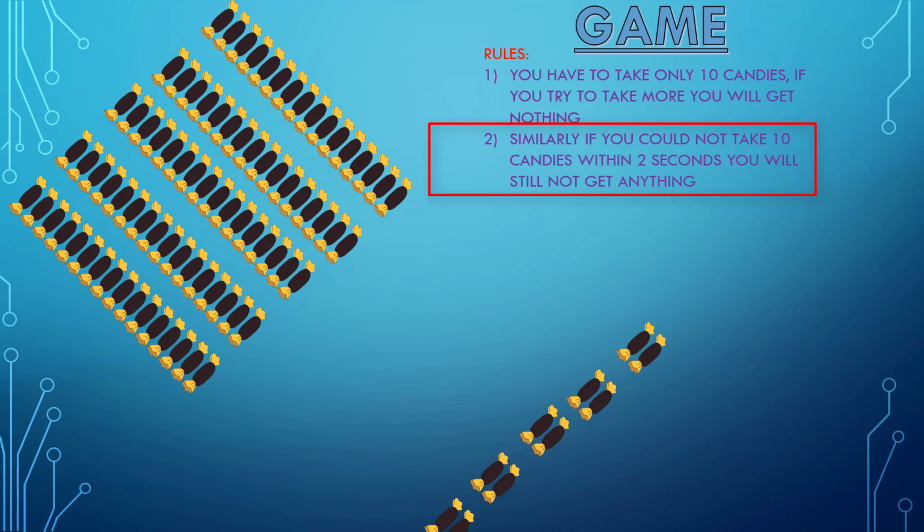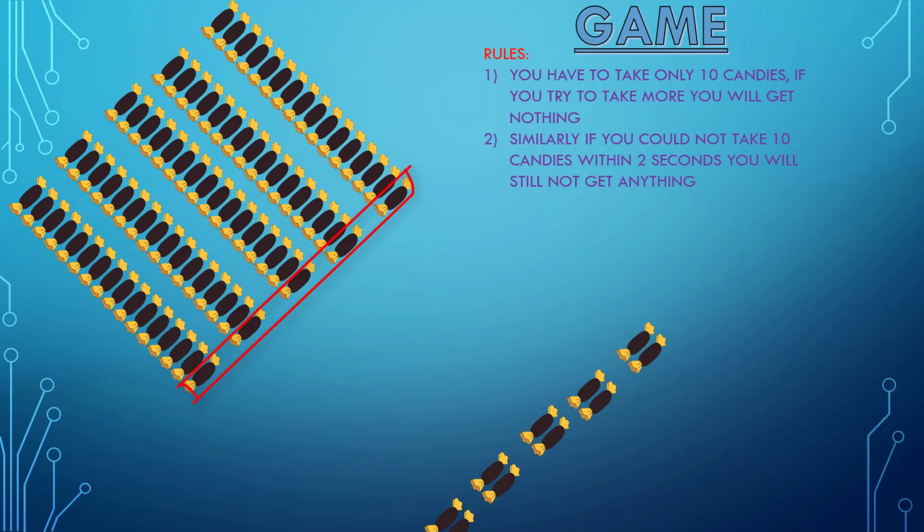is saying that we have to take these 10 candies within 2 seconds of period. But so far one thing is very clear, that we have to count these candies, that too within 2 seconds, means we have to be quick. And how can we be quick? Solution is that we can count them in groups. Let's say in this one we take 5 candies first, then again 5 more candies right after that, which will make them total 10 without having to waste our time on counting them individually.